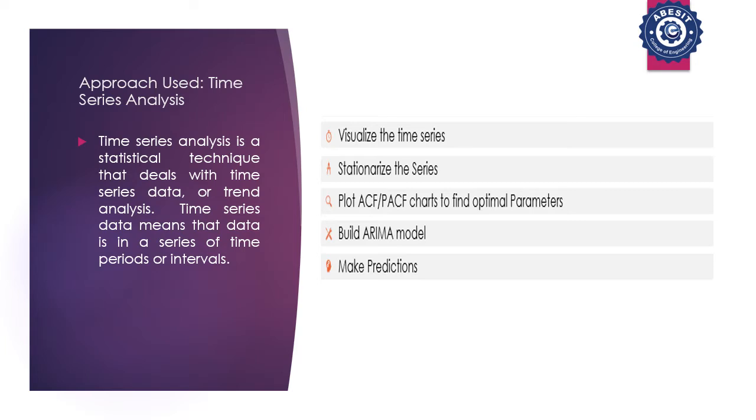So here I have shown the various steps that need to be followed in order to implement the time series analysis. The first step is to visualize the time series. Then we need to stationarize the time series. After that we will plot the ACF and PACF charts, then build an ARIMA model, and then finally make predictions.